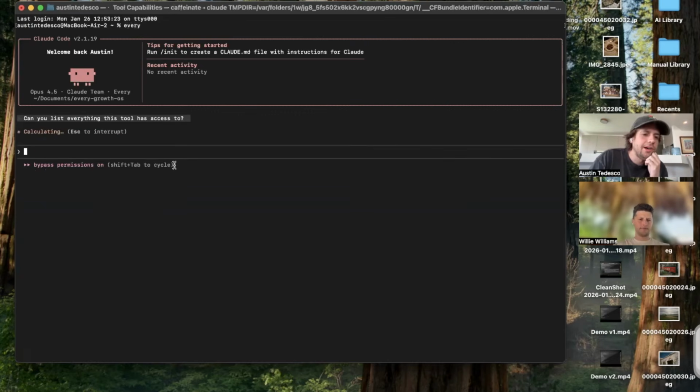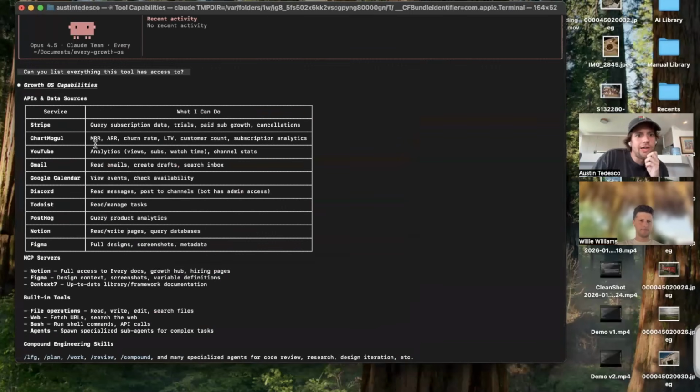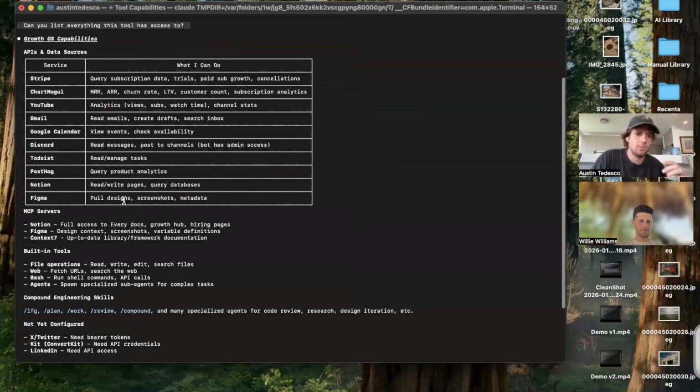We'll let it run. That way I can show you all the things we're pulling in, both to be able to get data, but also to actually automate tasks that I do every day, so that this can happen in the background, or so I can run my whole work operating system from here instead of a bunch of different tabs and apps. So it can look at all of our Stripe data, all of our newsletter data, all of our social data across YouTube. We're going to add X later. We have a lot of our data in PostHog, our Figma files, and it can push a bunch of stuff to Notion.